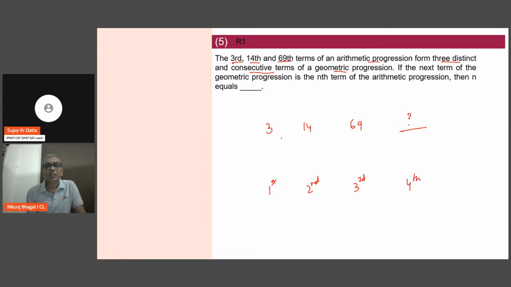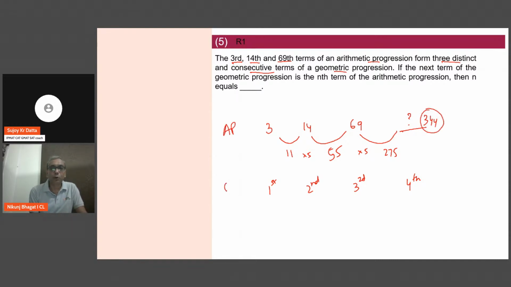So now the gap between 3 and 14 is 11, the gap between 14 and 69 is 55, that is into 5 times, the relationship is into 5. If I do the same thing here, the gap should have been 275. 69 plus 275, that is 344, which means the 344th term in this AP will be the 4th term in the new GP.